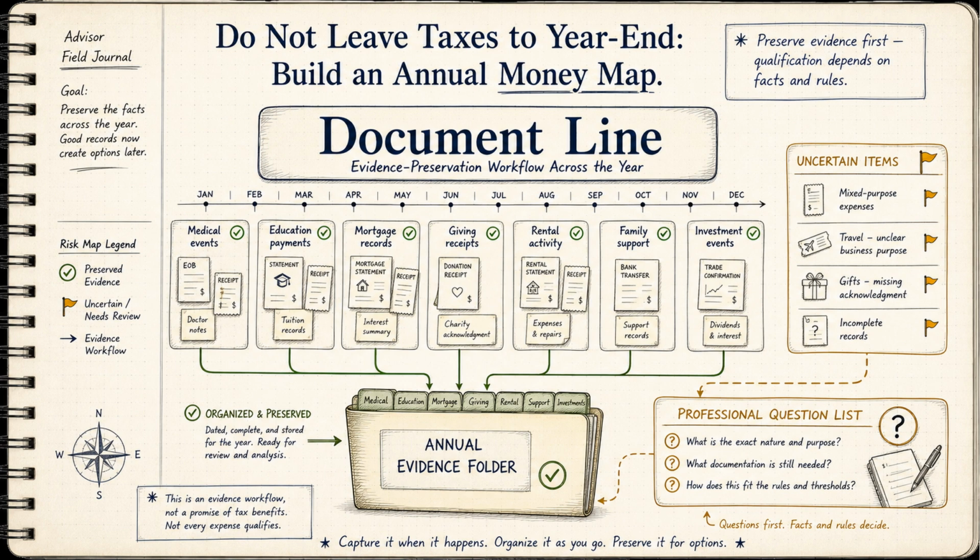The first mistake is assuming that every expense creates a tax benefit, while ignoring limits, eligibility, filing status, or required evidence. The second mistake is having a valid record but losing it across email, phone photos, paper folders, and broker statements. It needs a predictable place for records and a repeatable review routine.